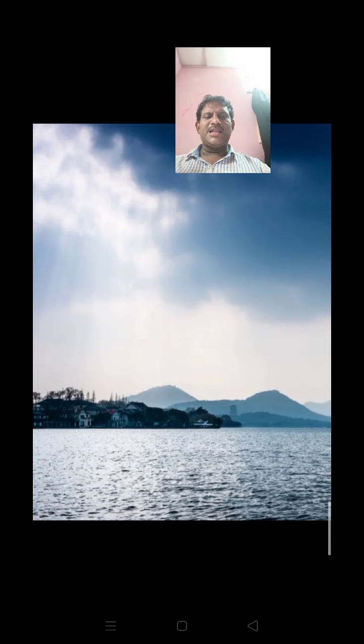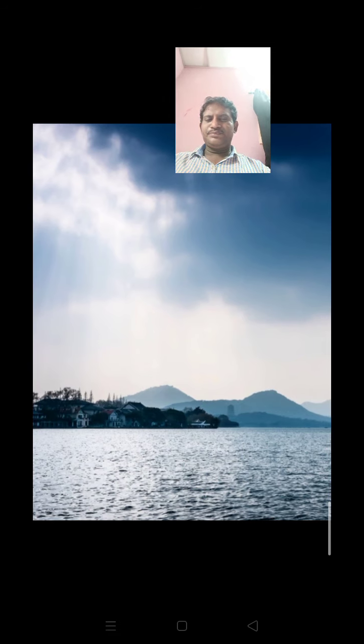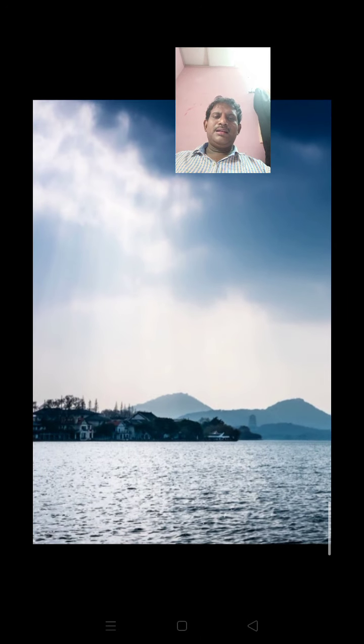Fine dust in the atmosphere scatters the sunlight. Out of all the colors present in the sunlight, blue color is scattered the most because blue color has high energy and high frequency. Therefore, blue color is scattered more.